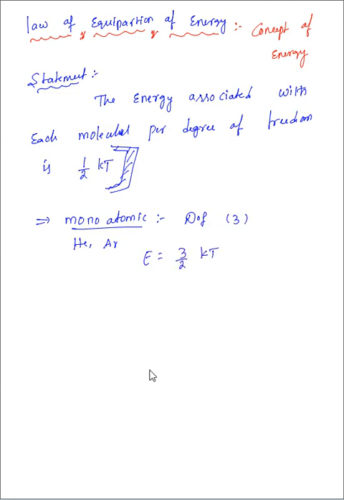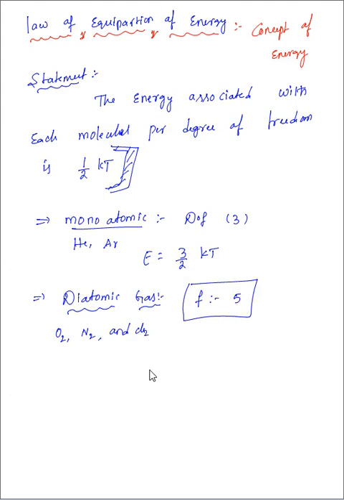For example, diatomic I am taking. Diatomic gas such as O2, N2, and Cl2, these all things we can consider. These all things have how many degrees of freedom? 5 degrees of freedom. Among these 5 degrees of freedom, 3 are the translational we studied, and 2 are for what? Rotational, we have given here. So energy per molecule is how much? Half kT. So for the complete molecule, what can we write here? 5 by 2 kT, which we can write here.